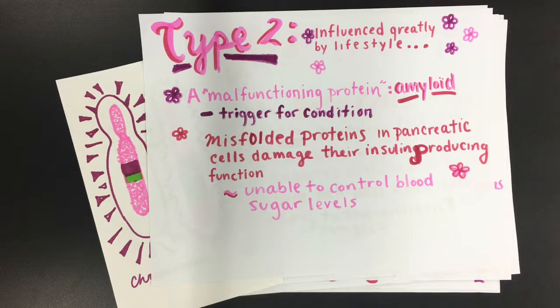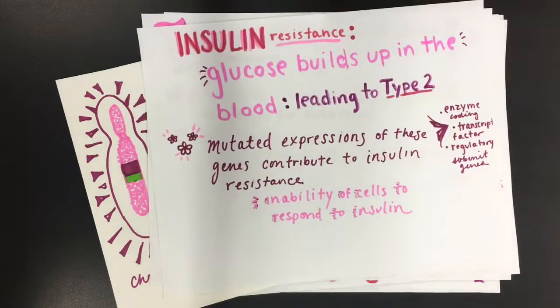Type 2 genes are located across multiple chromosomes and are linked to both dominant and recessive traits. Mutated expressions of these genes contribute to insulin resistance, or the inability of cells to respond to insulin. Insulin resistance causes glucose to build up in the blood and interfere with bodily function.